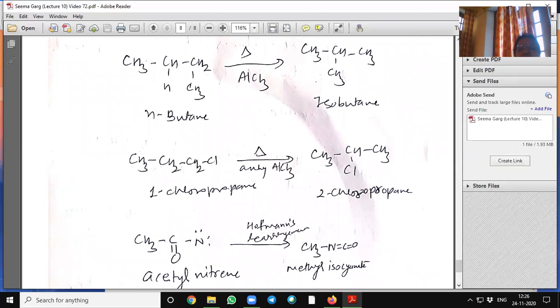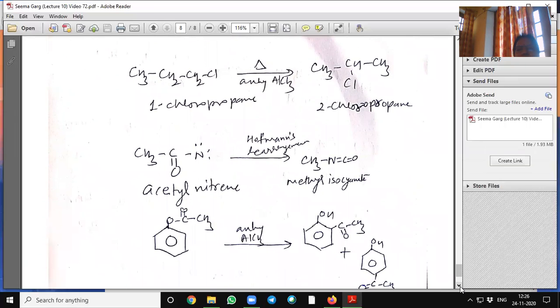Similarly, 1-chloropropane is rearranged in presence of anhydrous aluminum chloride to 2-chloropropane. Similarly, acetyl nitrene is rearranged to form methyl isocyanate, and it is also known as a name reaction, the Hofmann rearrangement reaction.